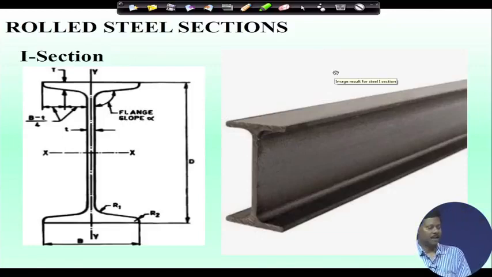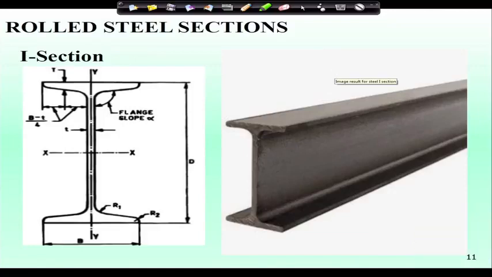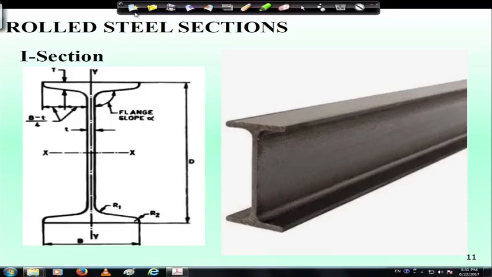Now, say I section, what I was discussing, that ISMB, ISLB, ISJB. So, in all these beam sections or I sections, it looks like this. If you see, we have a slope here and we have a curve here, so that stress concentration does not develop here, and also here you have a curve.